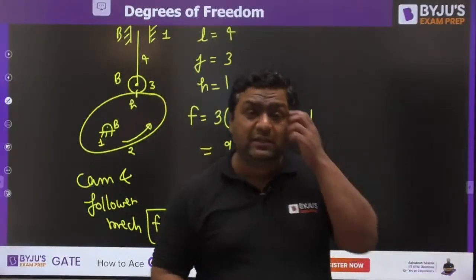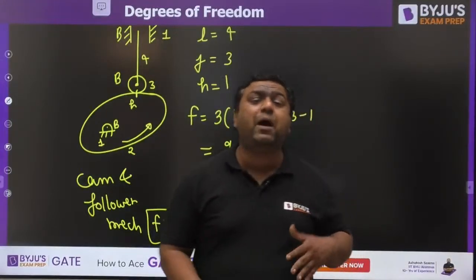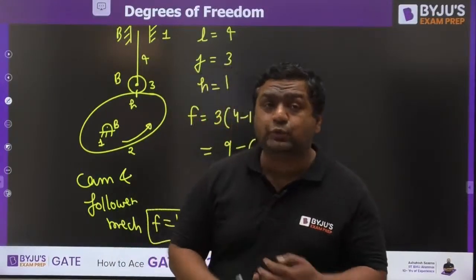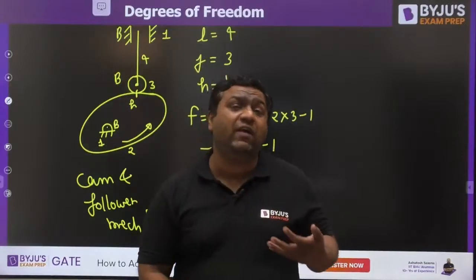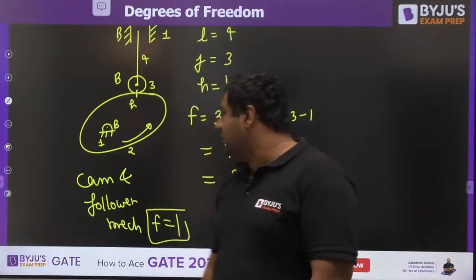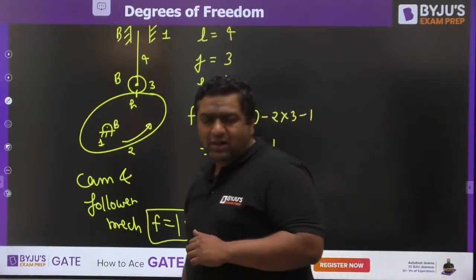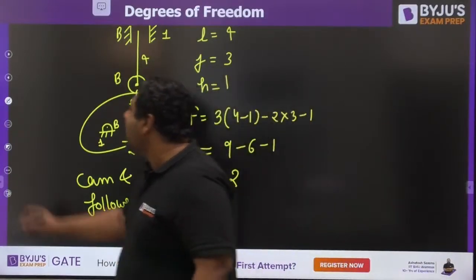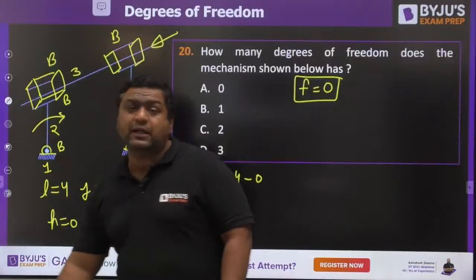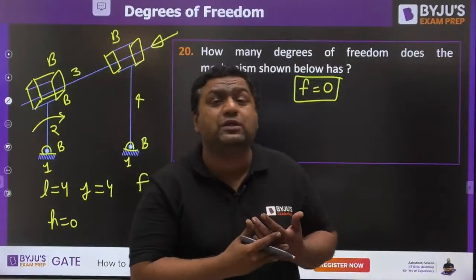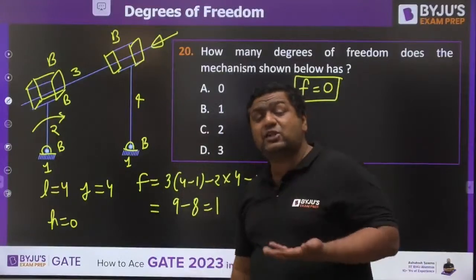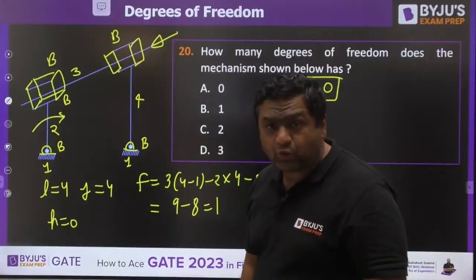When these types of exceptions were coming in the path of Sir Kutzbach, he got to know that he needed to modify the equation. So my dear, then he started thinking about what is missing here. And then what he found is that there is an extra motion present in the mechanism, because of which the answer is coming out to be 1. But that extra motion has nothing to do with input and output.